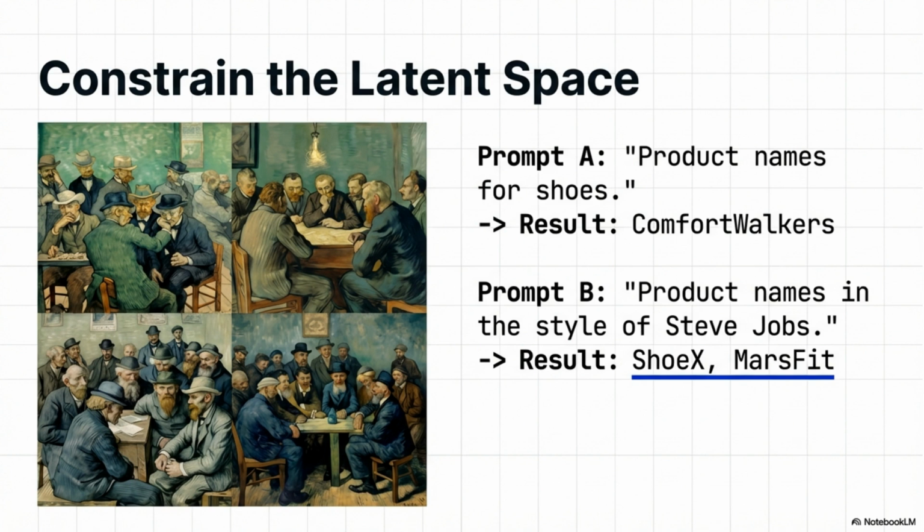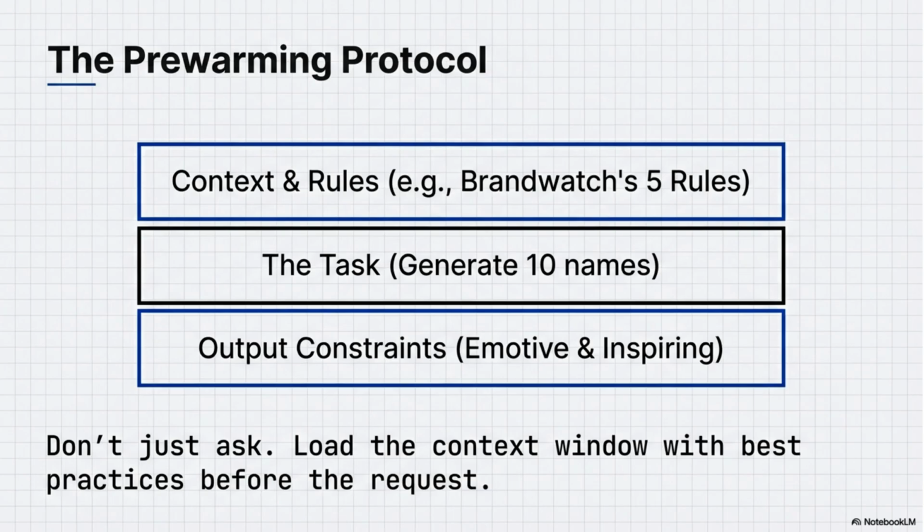A vague prompt like "product names for shoes" gives an average result. Adding constraints like "in the style of Steve Jobs" yields more creative and specific outputs. The pre-warming protocol involves loading the context window with best practices before the request. Structure your prompt with context and rules, the specific task, and clear output constraints.